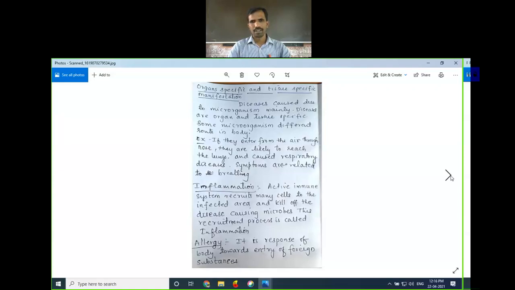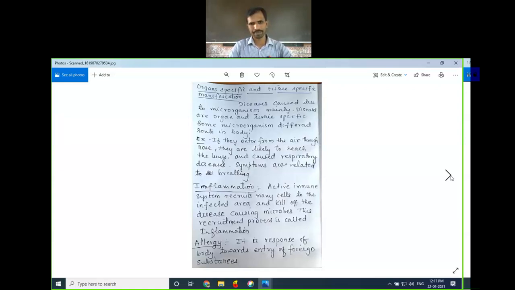Like antibiotics. The doctor will give antibiotics which kill the harmful microorganisms that enter our body, through tablets. Like amoxicillin, I will give one example. Amoxicillin is one of the general tablets given for bacterial infections. So when you give antibiotics, the bacteria causing the disease will be killed. Then the symptoms will also be reduced, and you will be relieved from that disease.